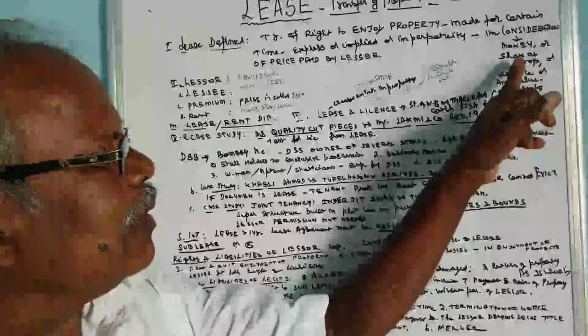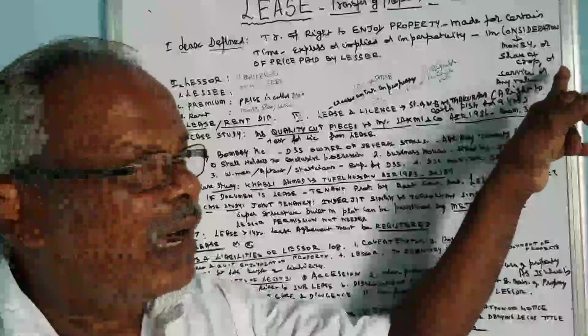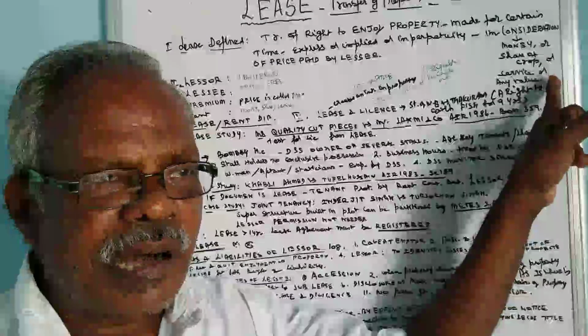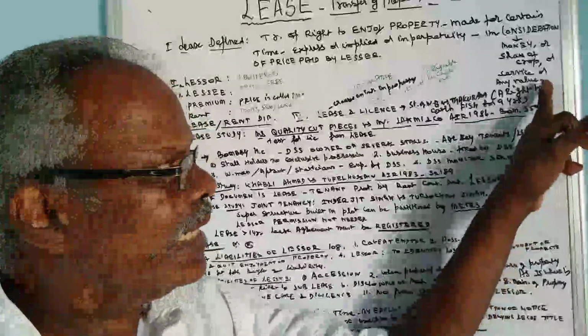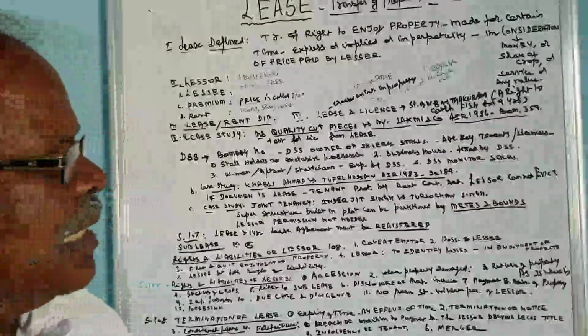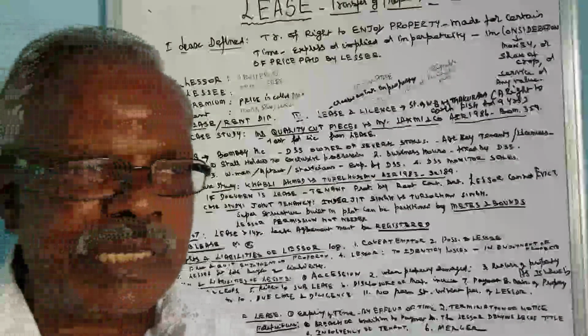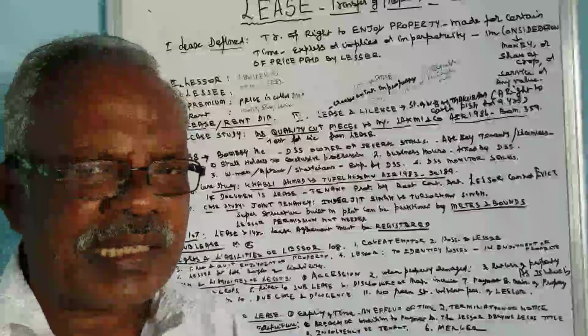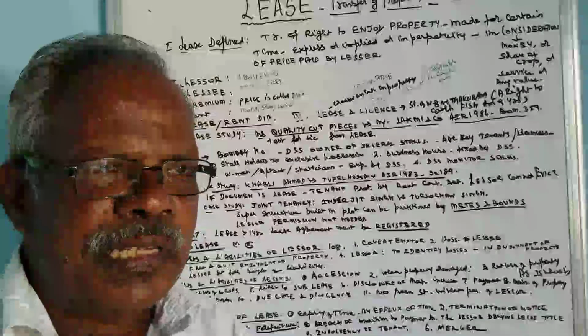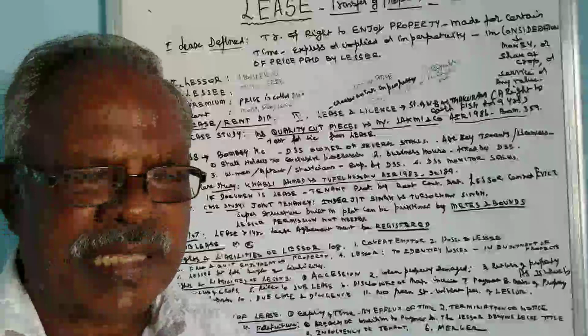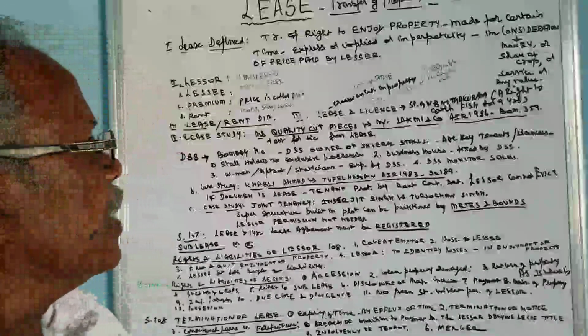That consideration may be money or a share of crops or service or any other value. That is called consideration. Consideration means one for another, quid pro quo. For giving one thing they are receiving another thing, that is called consideration.